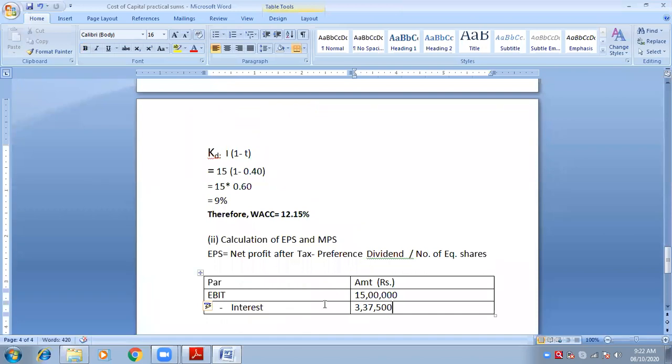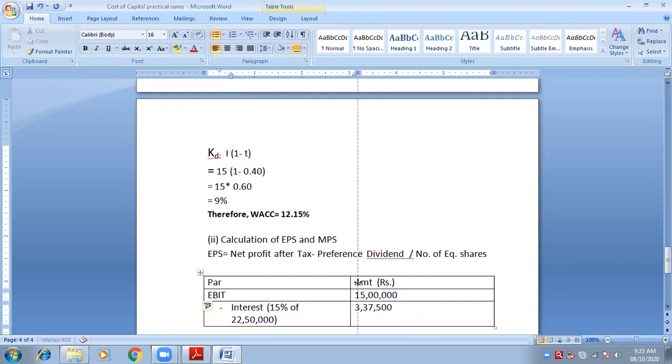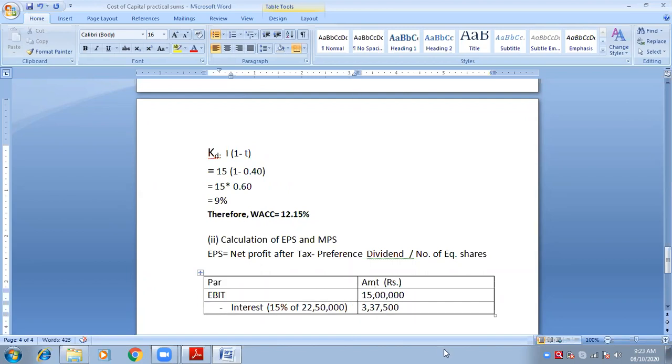37,500. Now, how did we calculate this? It has to be shown in the bracket. How did we calculate? 15% of 22 lakhs 50,000. Is it clear?